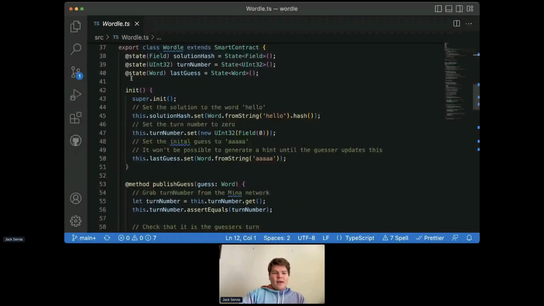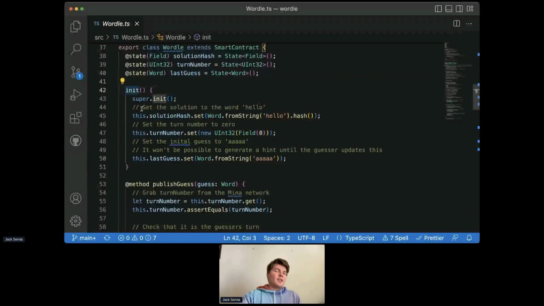So the next thing that we have generally is this init method. This is a method that usually runs after the smart contract is deployed, but before users interact with the smart contract. And in this case, we use this to initialize our state variables to appropriate values. And there's also a deploy method that you can't see here. It's kind of behind the scenes until you need it to be in front of the scenes.